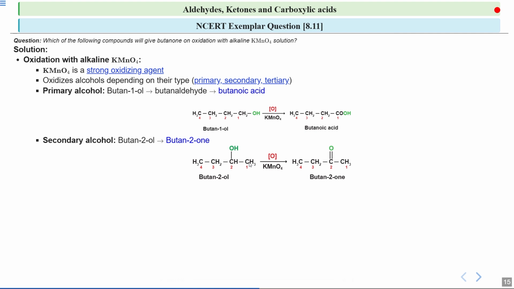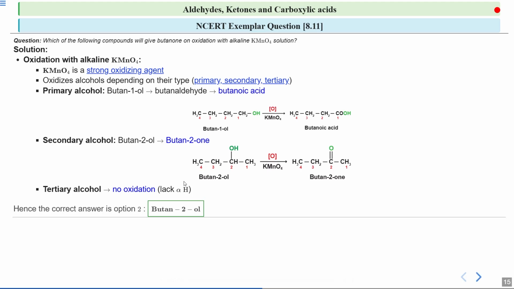Okay, so butan-2-ol, which is a secondary alcohol, oxidizes to give butan-2-one. And if we talk about tertiary alcohol, then tertiary alcohols do not give any oxidation. Why? Because they lack alpha hydrogen. So because of this, they do not give any oxidation. Okay, so if we summarize, then we can say that option 2, which is butan-2-ol, is the correct